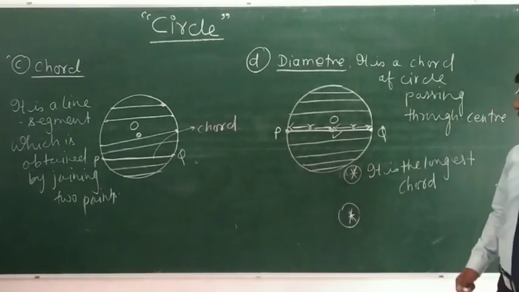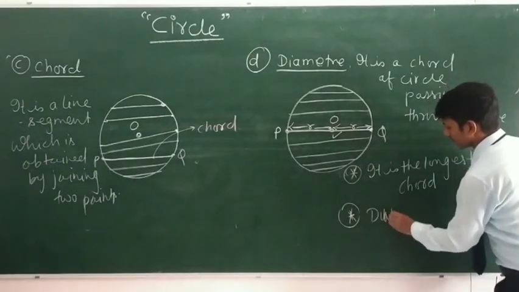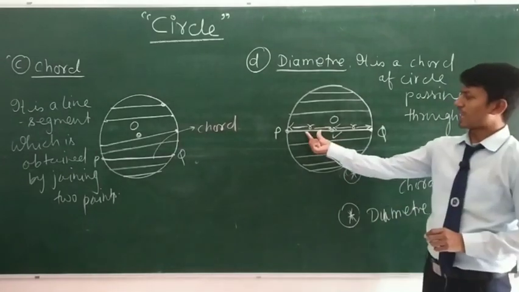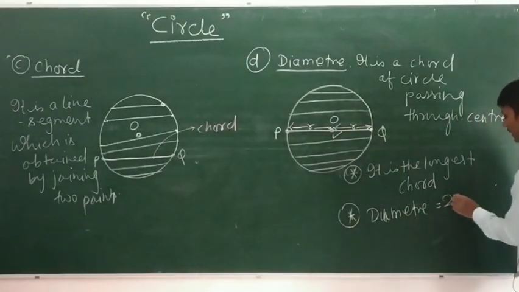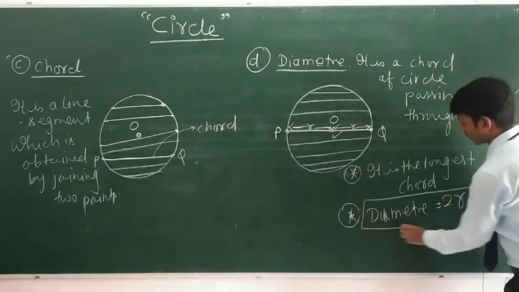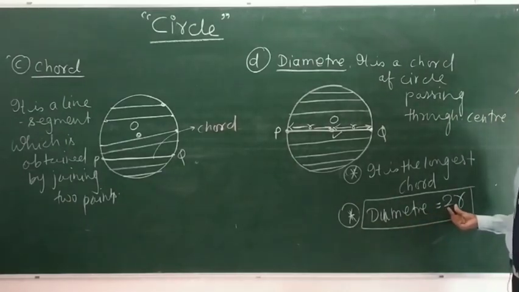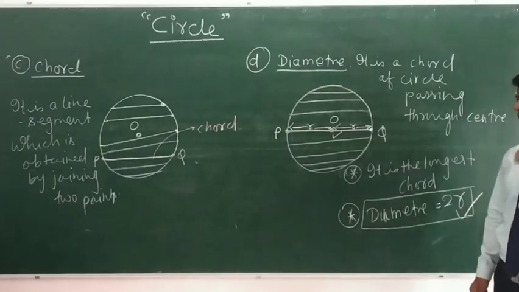The diameter is PQ. The length of the diameter is r plus r, that is 2r. So you should always note that the length of the diameter is always equal to 2 times the radius, a point to be noted.